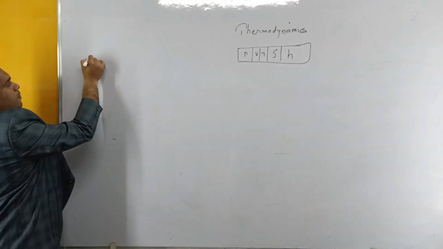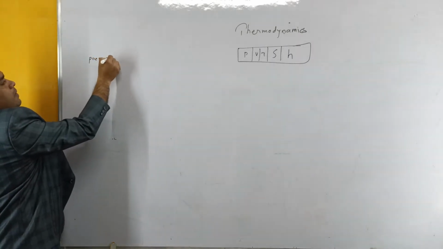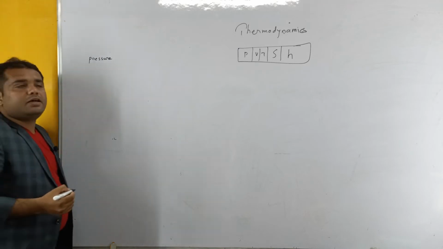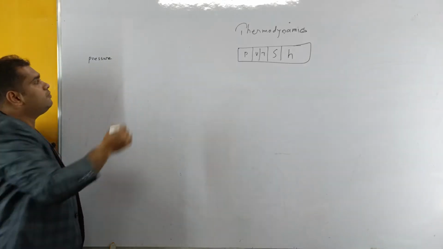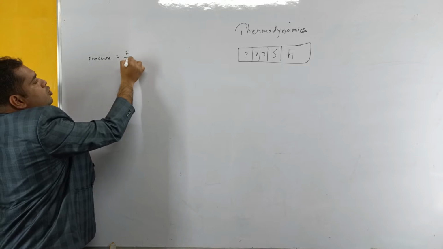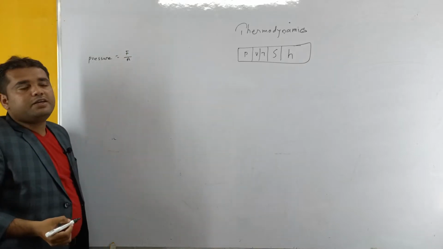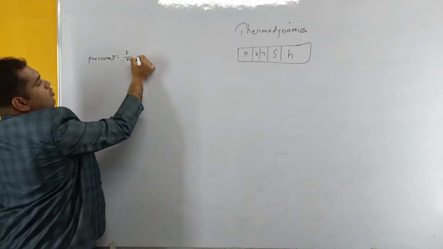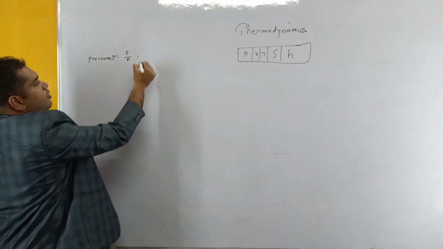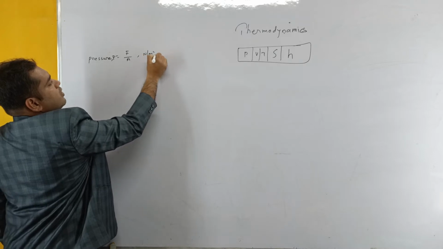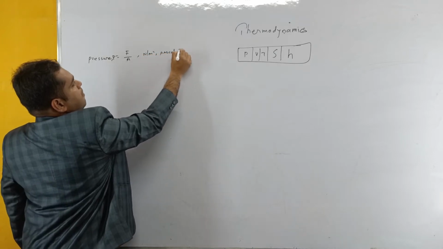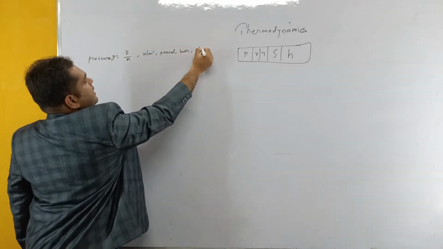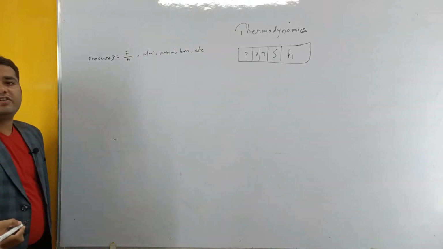So first, coming to pressure. What is meant by pressure? Pressure is simply called the force exerted per unit area in a closed space, and it is indicated by P equals F by A. What are the general units that we are going to take for pressure? That is newtons per meter square, pascals, bars, etc. We can cover the unit conversions later.